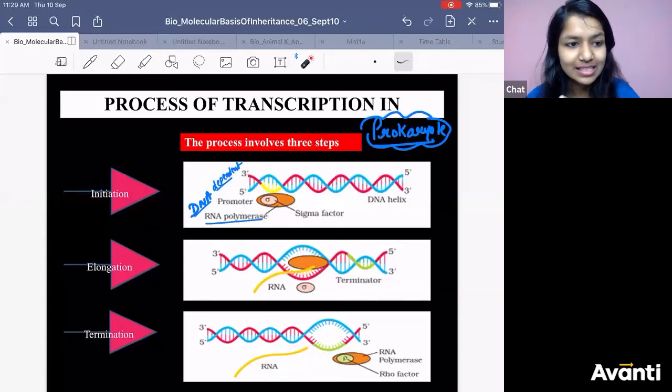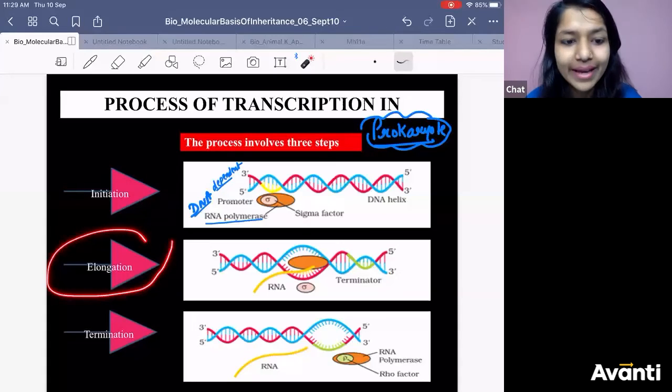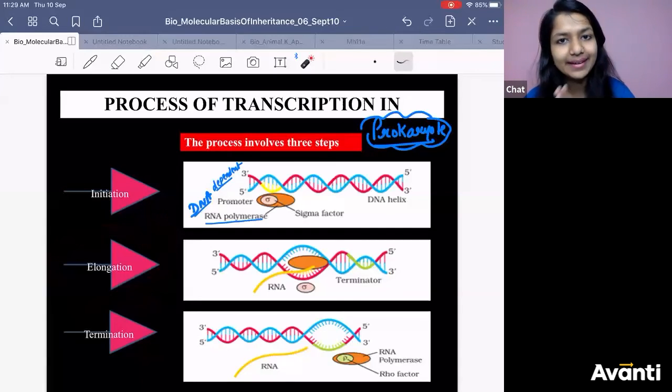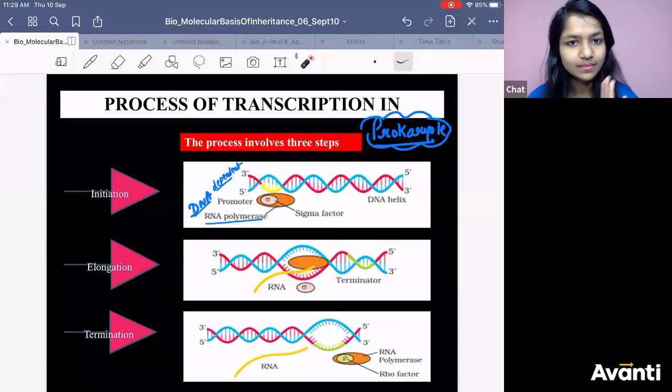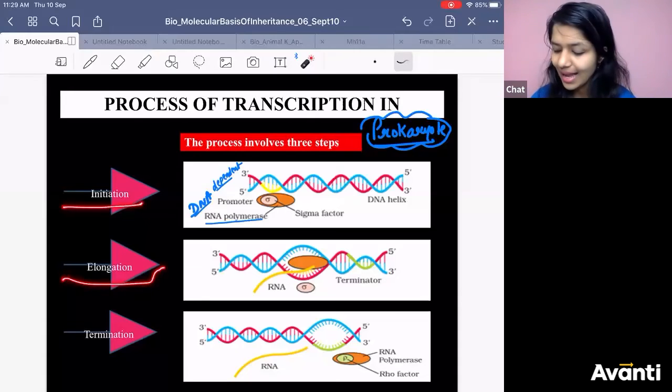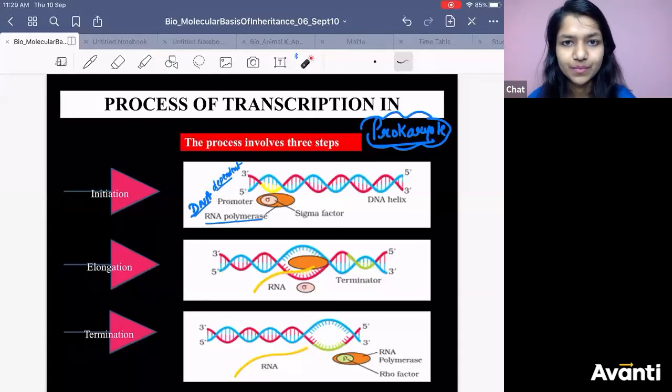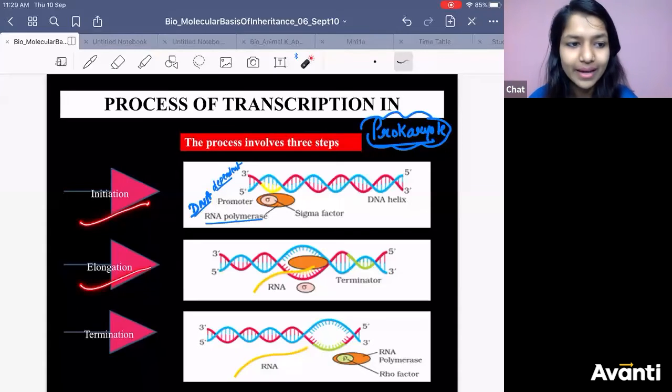In the structural gene, you will have elongation. And in the terminator part, you will have termination. So what are the 3 steps? Initiation, elongation, and termination. Fixed in the mind?